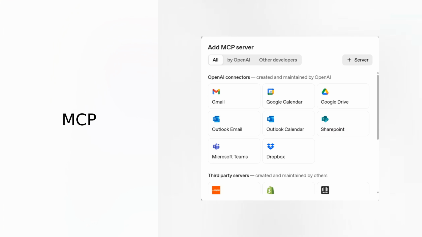First off, let's add an MCP server. We get a number of choices. We can add OpenAI connectors to Google, Microsoft, and Dropbox MCP servers, or we can connect to third-party servers such as Zapier, Shopify, or Stripe. However, we're going to connect to a Dungeons & Dragons MCP server. So click on plus server to begin.